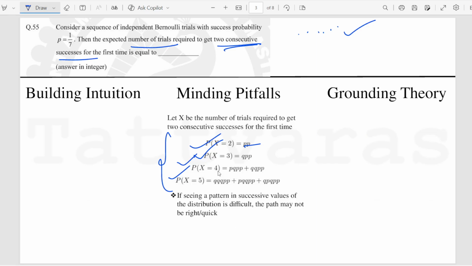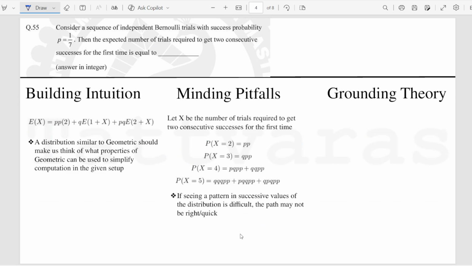But here it gets complex as the number of values that it can take increases. So when a pattern is getting difficult to comprehend, maybe the path is not right or it's not quick enough.